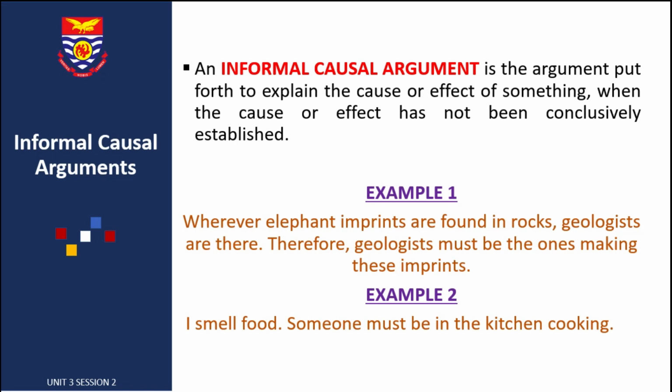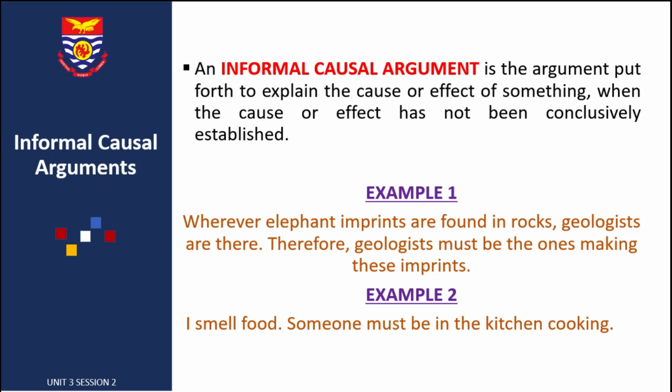Example 1. Wherever elephant imprints are found in rocks, geologists are there. Therefore, geologists must be the ones making these imprints. By this example, we mean to say that in a setting of a zoo, wherever you find elephant imprints, you find geologists there. So quickly, the person assumes that the evidence of imprints being there and the evidence of geologists being there are causally related. So geologists must be the ones causing these imprints. But you see, there's no evidence showing that geologists are indeed the ones making these imprints.